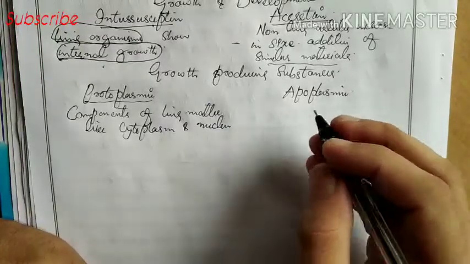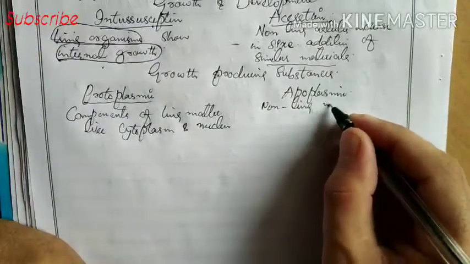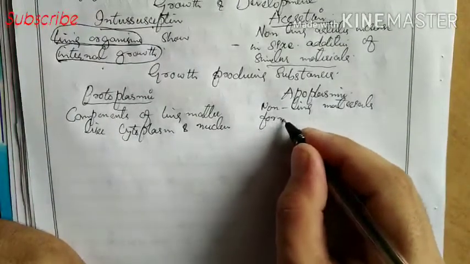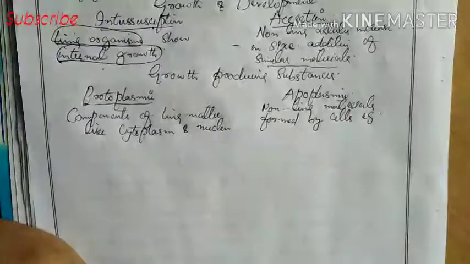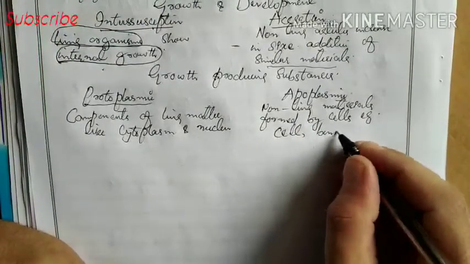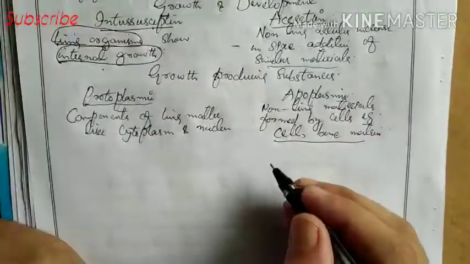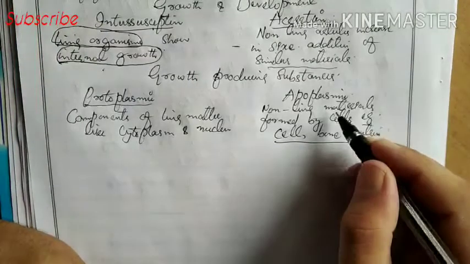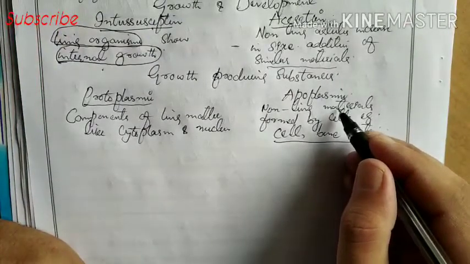Apoplasmic substances are non-living materials formed by cells. For example, cell wall is there, bone matrix is there, etc. So we can say that protoplasmic substances are the components of living matter, and apoplasmic substances are non-living materials, those non-living materials which are formed by cells.